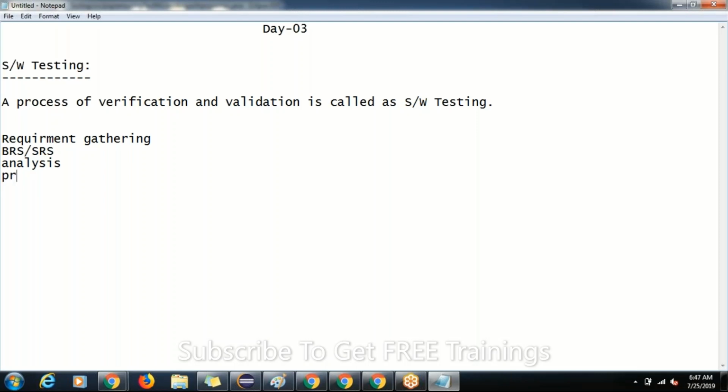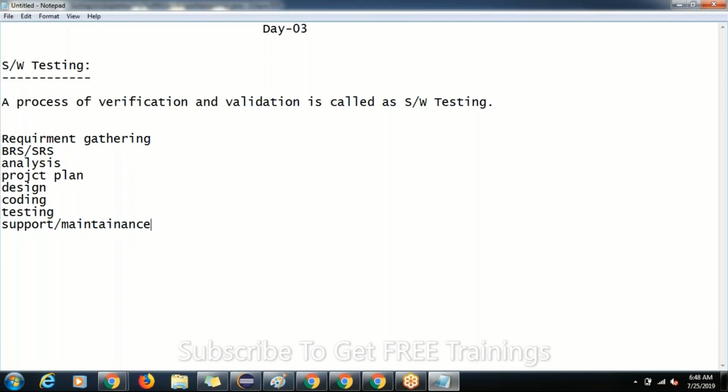Then project plan. After project plan, designing. After designing, coding. After coding, testing. After testing we deliver to the client, and then support and maintenance. This is what happens in the implementation activities.